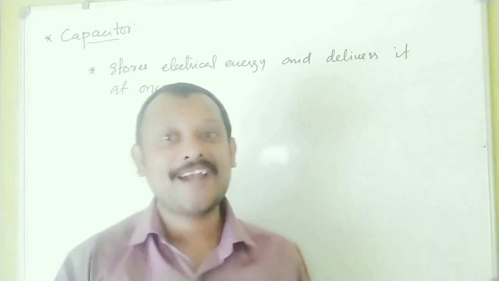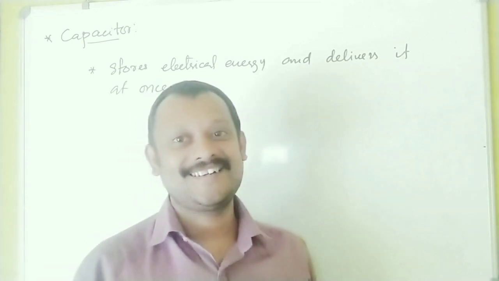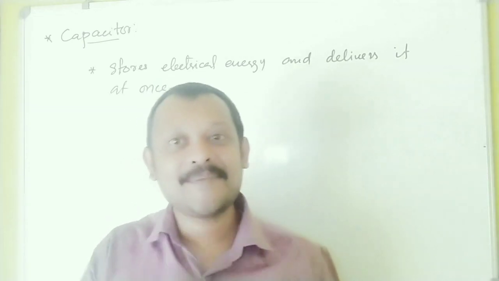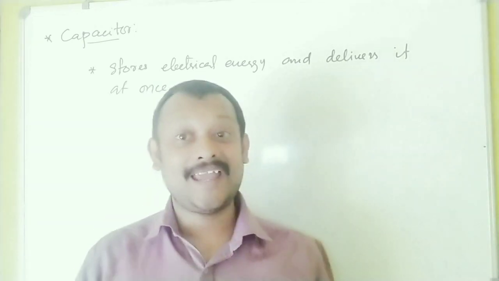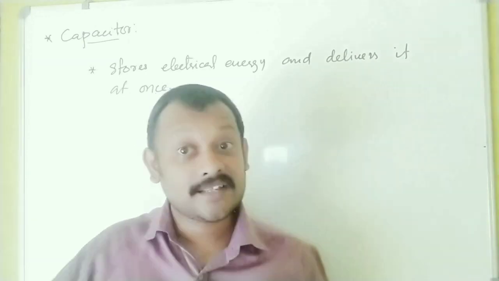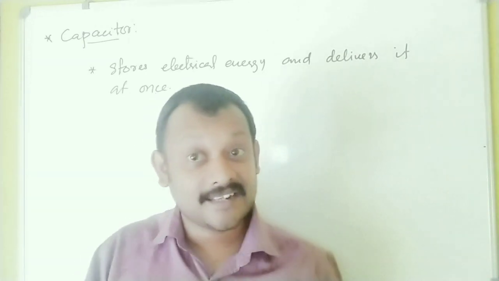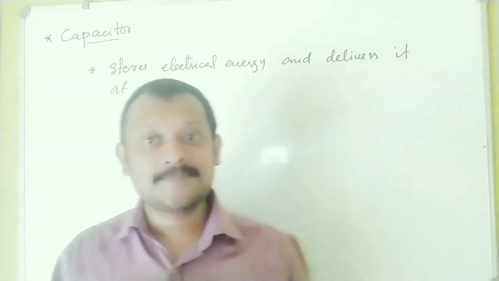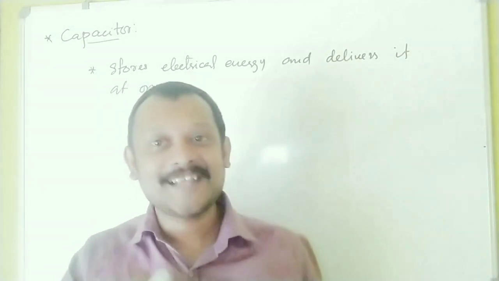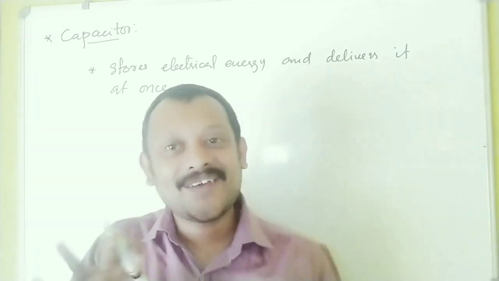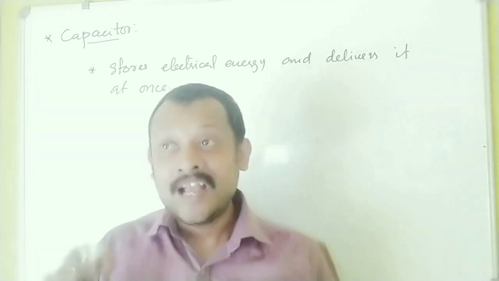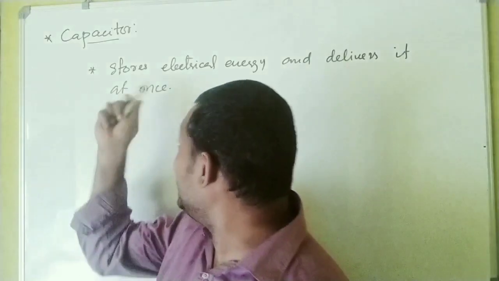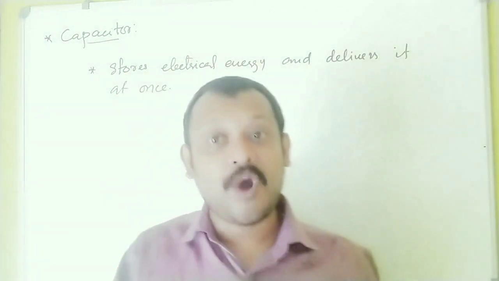Who can provide such a large current? Such a large current can be provided only by a capacitor, or another device is an inductor, but in this case inductor cannot work. Capacitor is one device which can provide a large amount of current. That's where capacitor finds application. So capacitor can deliver energy at once.